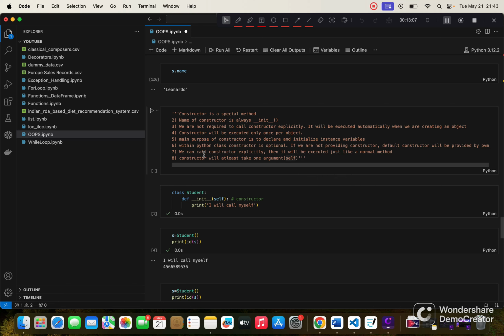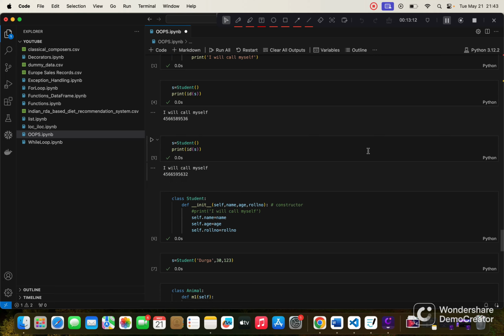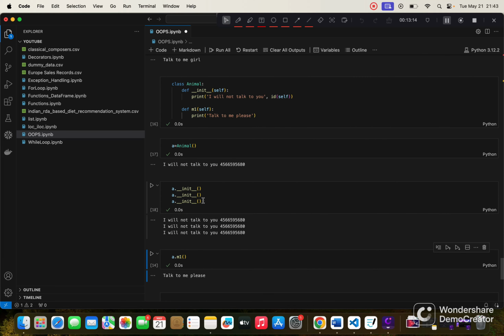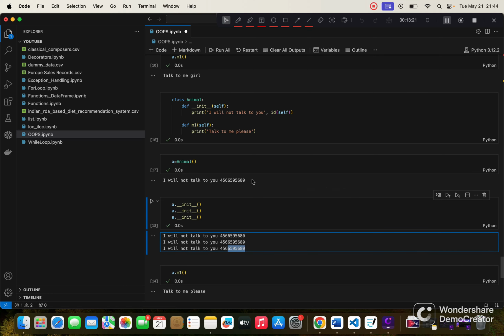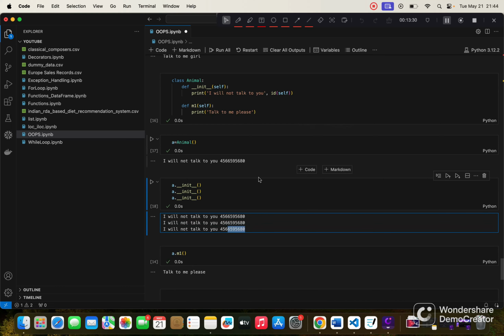We can call the constructor explicitly, and then it will be executed just like a normal method. Here it's acting as a normal method for the object a, so you can see the address of self is the same, and it's pointing to the same object a. So when we call __init__ explicitly, it doesn't create multiple objects, it just refers to the same object. You can call it as many times as you want and it will refer to the same object.